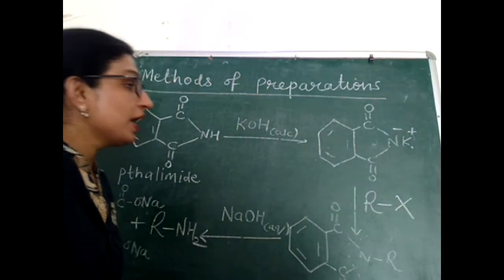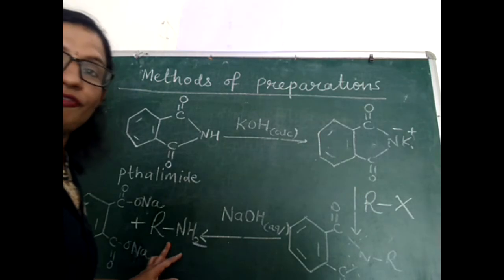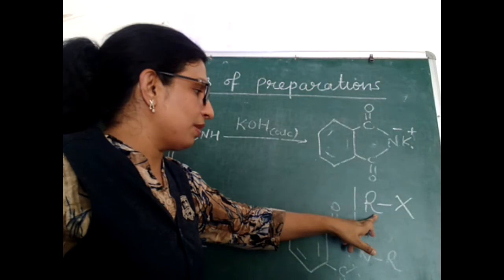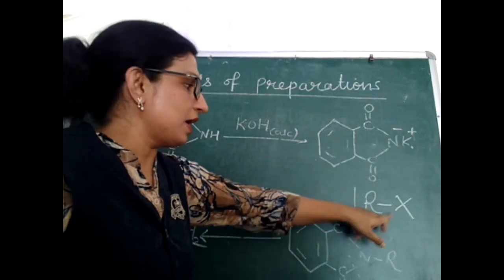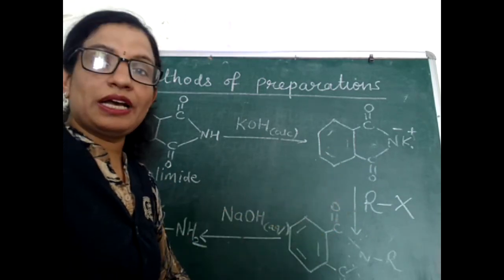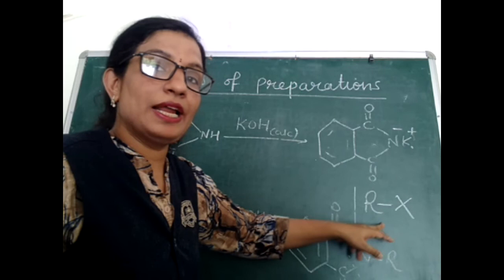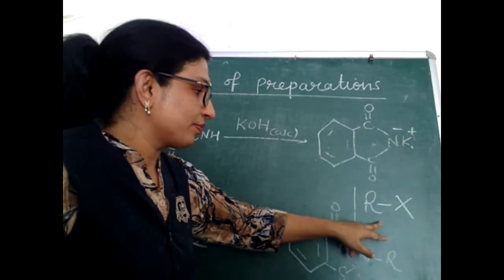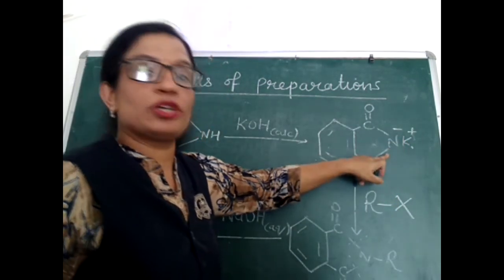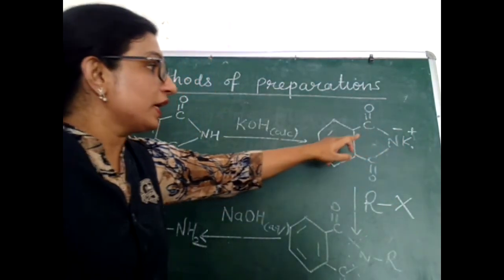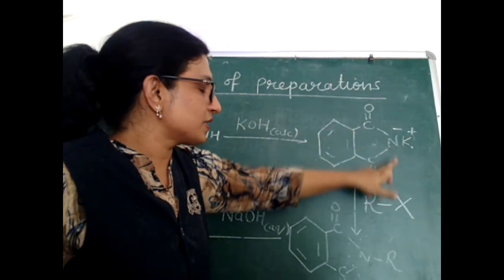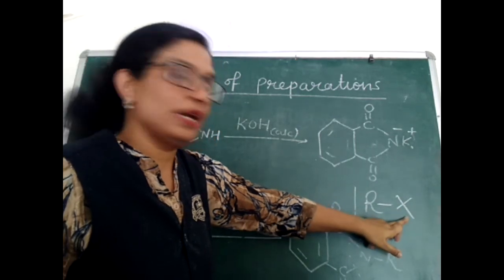Look here the reason. As I told you, whatever amine finally we are getting, the alkyl part of that amine is coming from this alkyl halide, that is RX. So if we want to prepare aromatic amine, here it should be aryl halide. But when aryl halide is taken and it is reacted with potassium salt of phthalimide, I told you earlier that in this step, the anion of the phthalimide is substituting the halogen from alkyl halide.